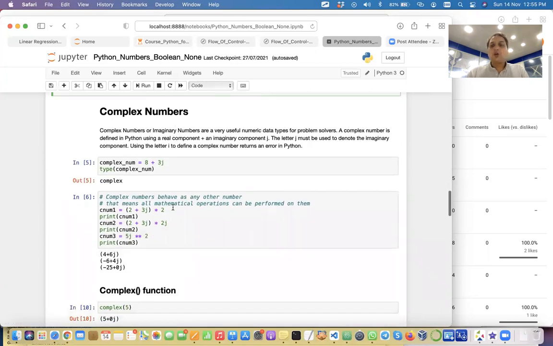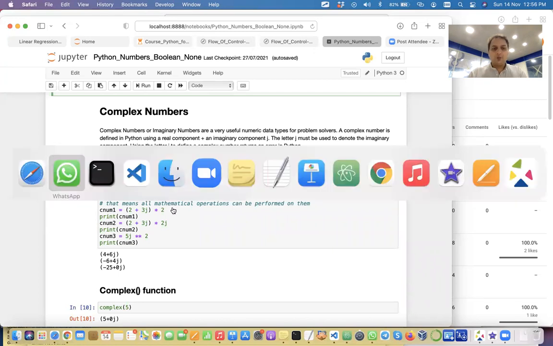The next number is complex number. Now, complex number you may not have read in mathematics, but complex numbers are square root of -1. What is the square root of 1? 1 only, sir. So now square root of -1 is not defined. Square root of a negative number is not defined. So complex number is square root of -1.